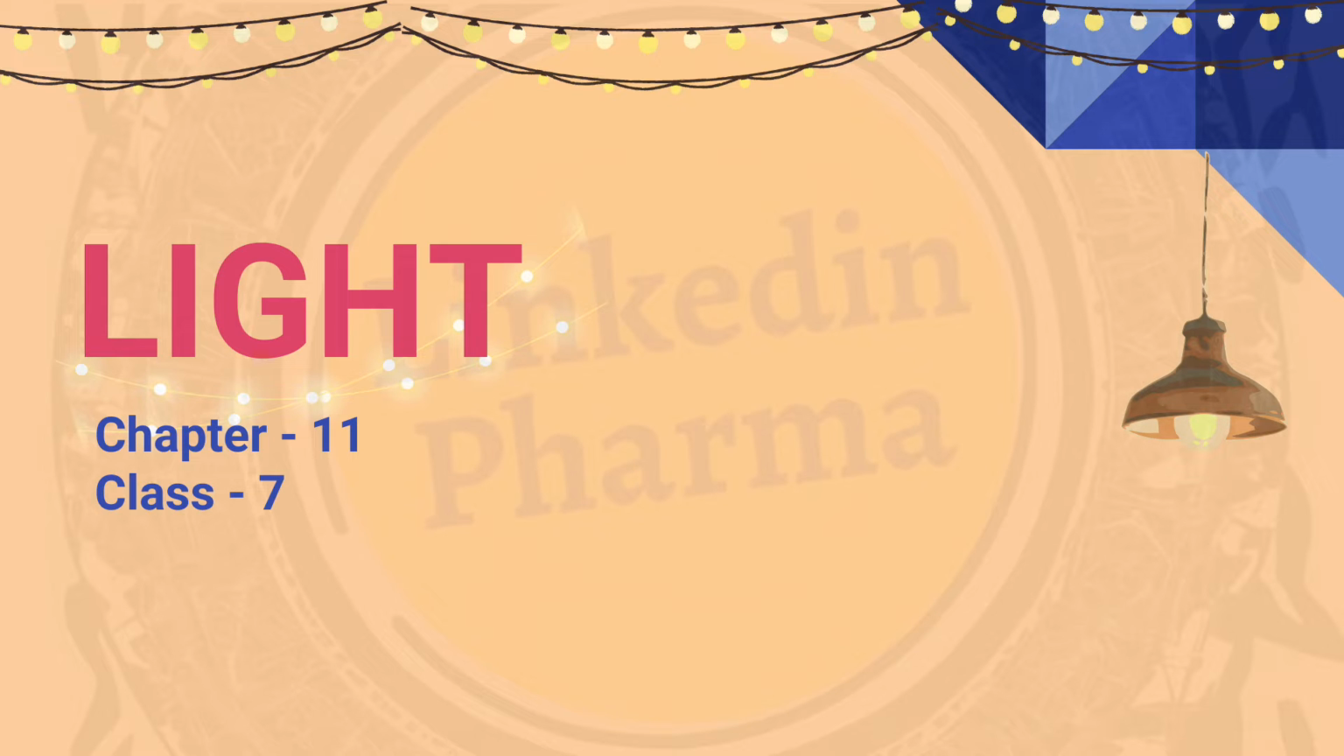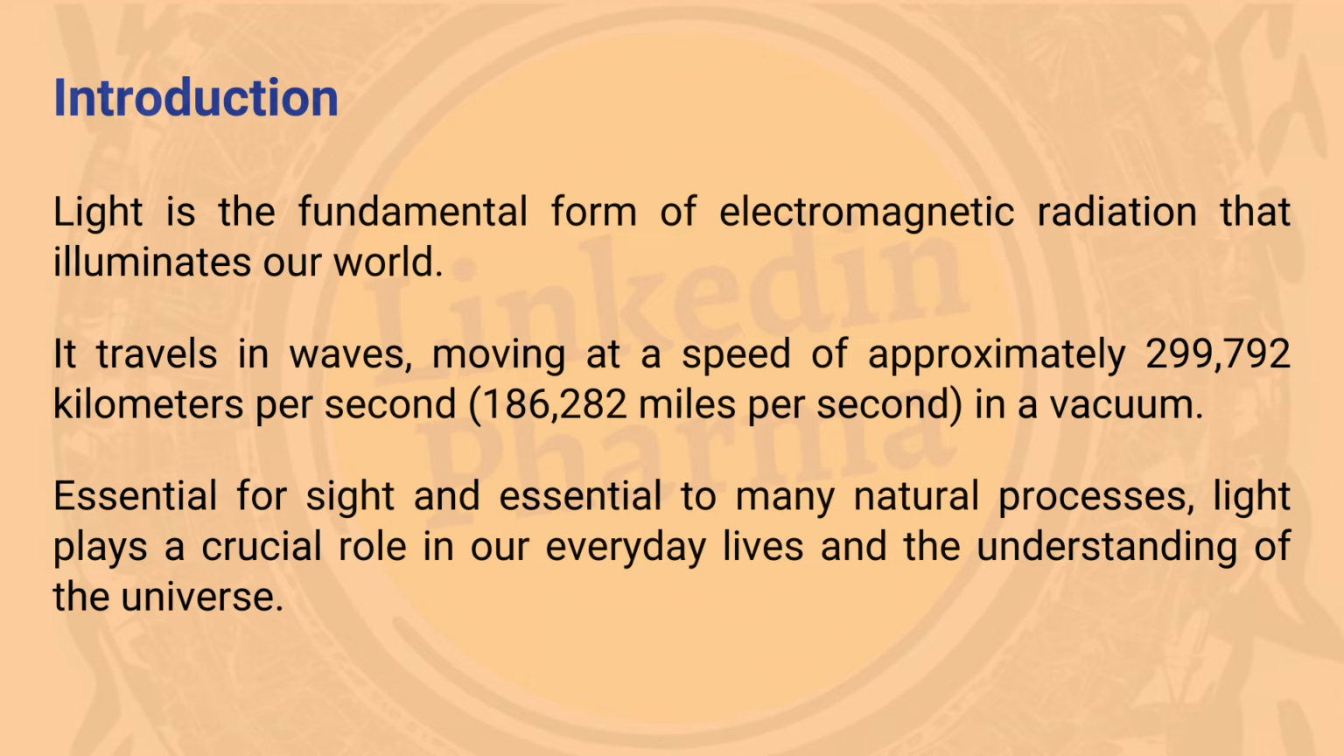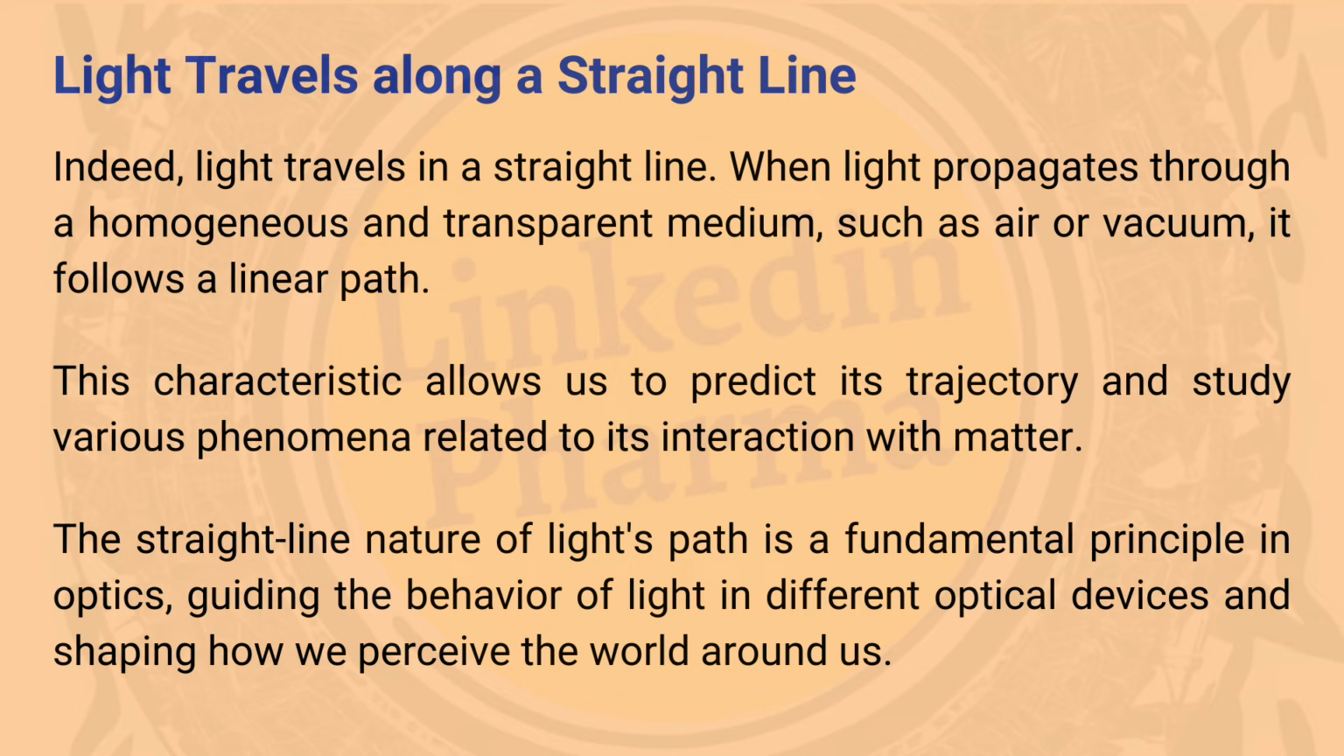Let's start. Introduction. Light is the fundamental form of electromagnetic radiation that illuminates our world. It travels in waves, moving at a speed of approximately 299,792 km per second, or 186,282 miles per second, in a vacuum. Essential for sight and essential to many natural processes, light plays a crucial role in our everyday lives and the understanding of the universe. Light travels along a straight line.